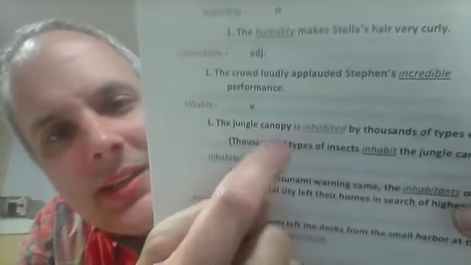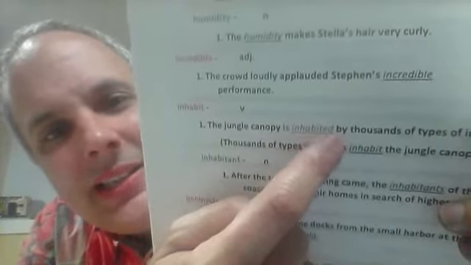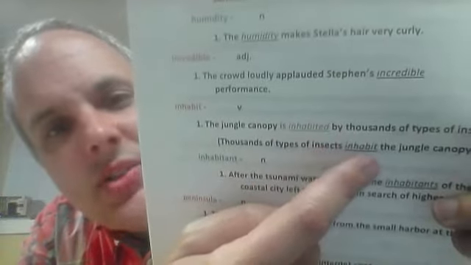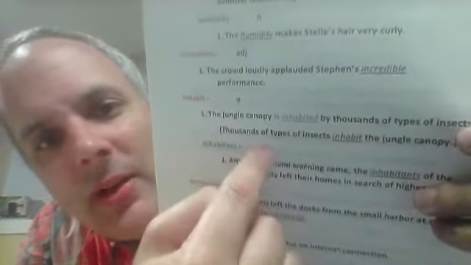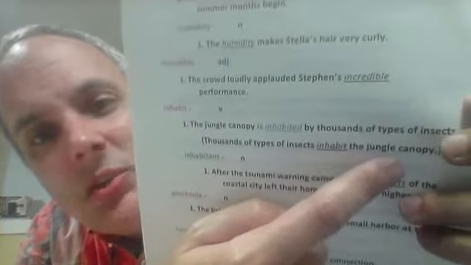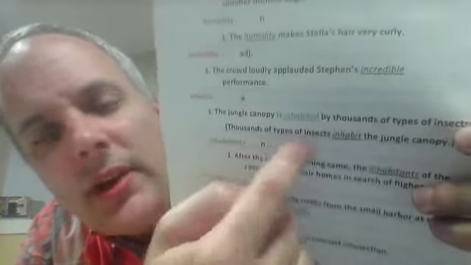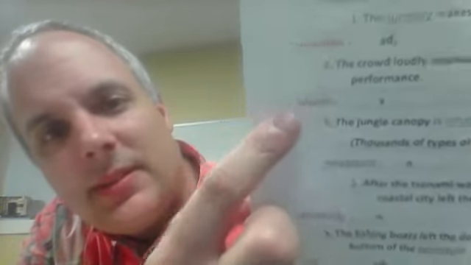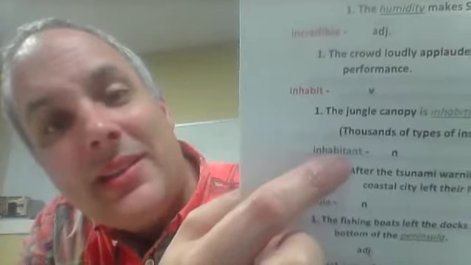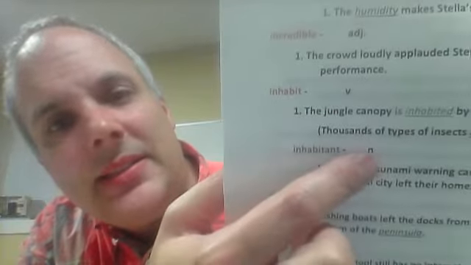The first one needed the is inhabited by. And here we just say inhabit. So this is maybe a quicker, better way. Thousands of types of insects inhabit the jungle canopy. Okay, so in your writing, try to use an active sentence. Okay, anyways, inhabit, inhabitant. This is a noun.